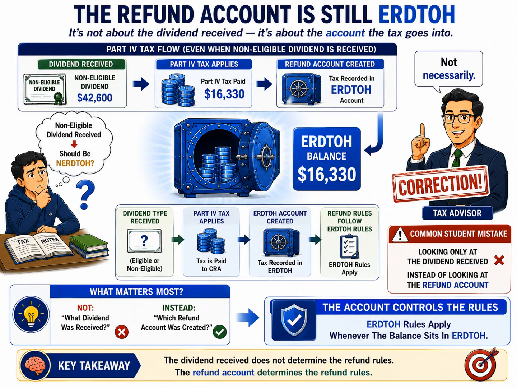In the next slide, we'll apply this idea to its logical conclusion and see the ultimate ERDTOH rule. Once a balance is in ERDTOH, the refund can generally be triggered by either eligible dividends or non-eligible dividends. And that's what makes ERDTOH such a powerful and flexible planning tool.